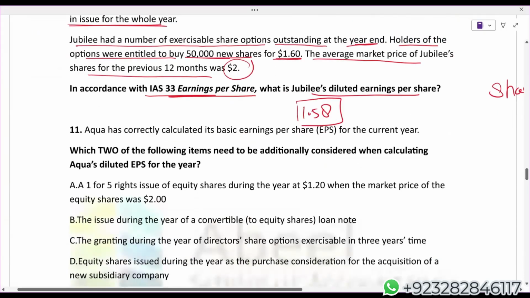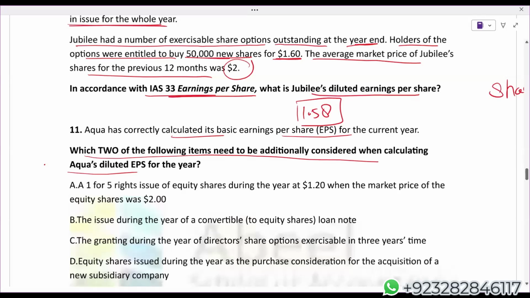Question 11. ACCA has correctly calculated basic EPS for the current year. Fine. Which two of the following items need to be additionally considered when calculating diluted EPS? Actually, when we calculate diluted EPS, we need to consider potential ordinary shares as well. Basic EPS they have already calculated. So now they're asking for diluted: what two additional instruments we have to consider? Obviously, those two additional instruments will be potential ordinary shares.